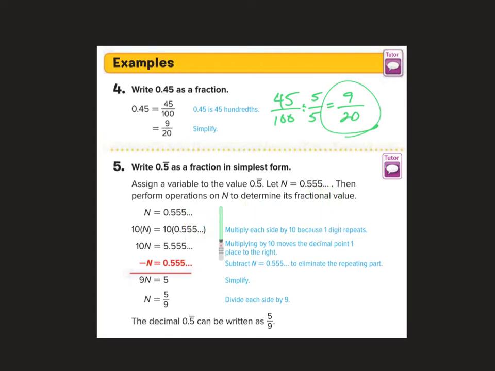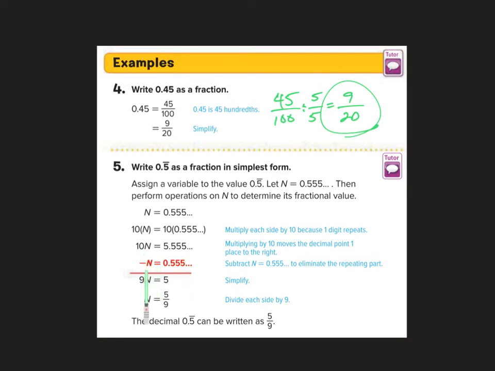Then perform operations on n to determine its fractional value. So we've got n equals 0.555... We're going to multiply both sides of the equal sign by 10. So we have 10 times n equals 10 times 0.555... When we multiply, we get 10n, and 10 times 0.555... is 5.555...